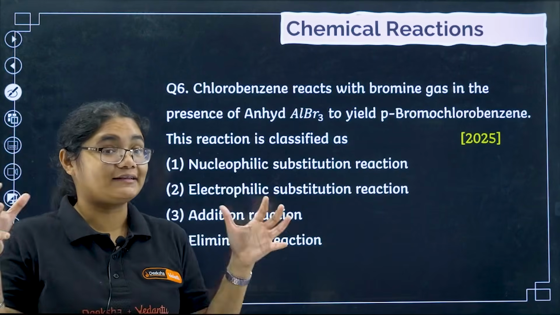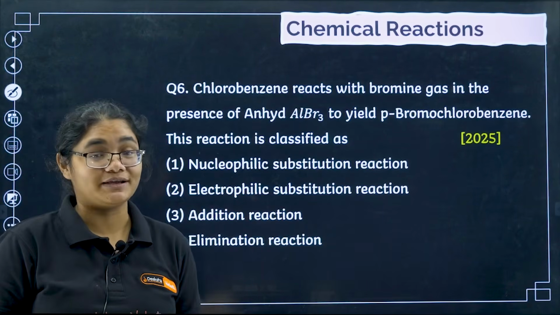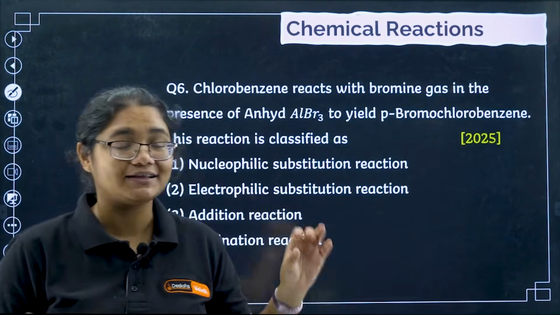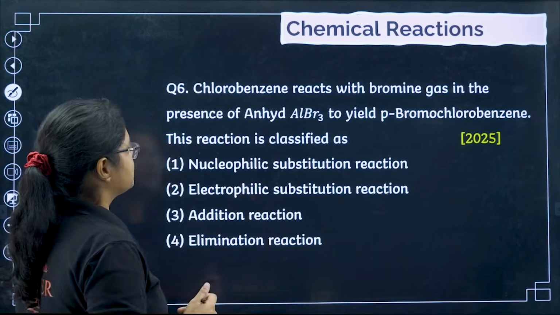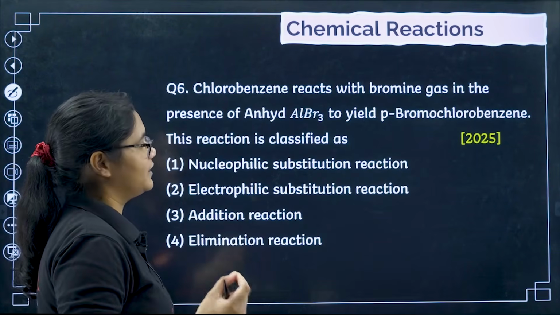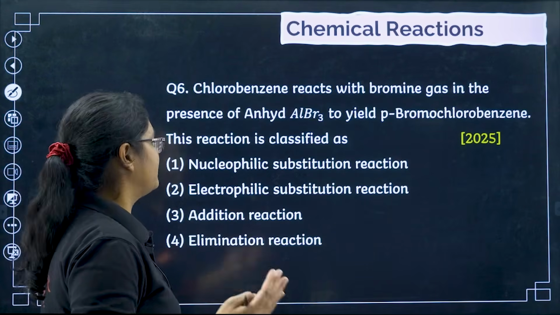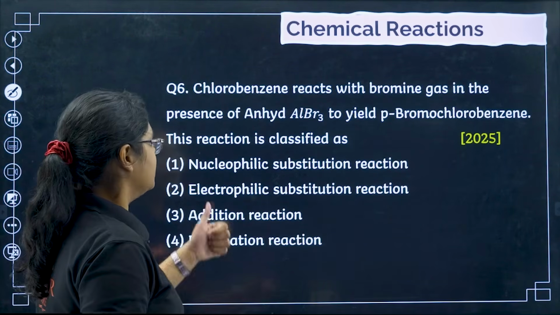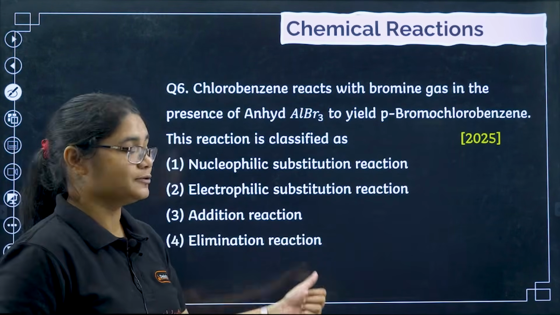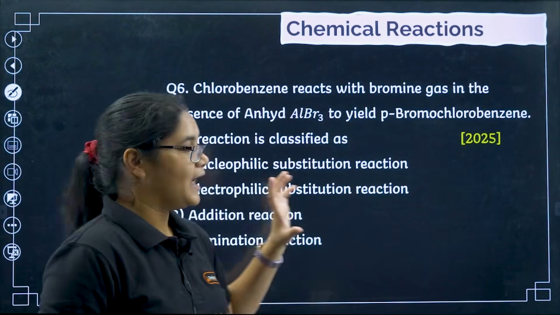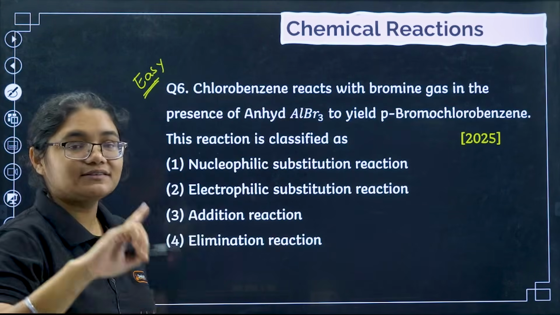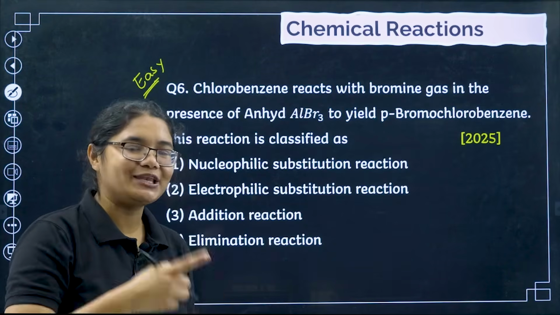So now we are in the real part of the chapter where we will be doing questions from chemical reactions. Okay, so both reactions of haloalkanes and haloarenes are involved in this section. So the first question is, chlorobenzene reacts with bromine gas in the presence of anhydrous AlBr3 to yield para-bromochlorobenzene. This reaction is classified as nucleophilic substitution, electrophilic substitution, addition reaction or elimination reaction. The question was asked in 2025, a very recent question, and I will also target this question as an easy question. So please pause the video and try to solve this and then you can see the answer.